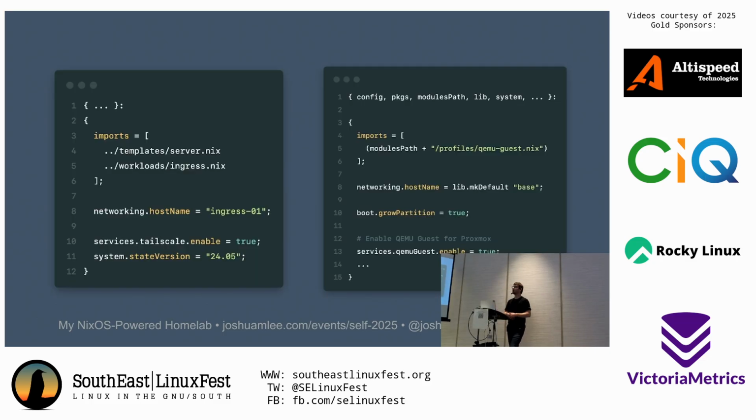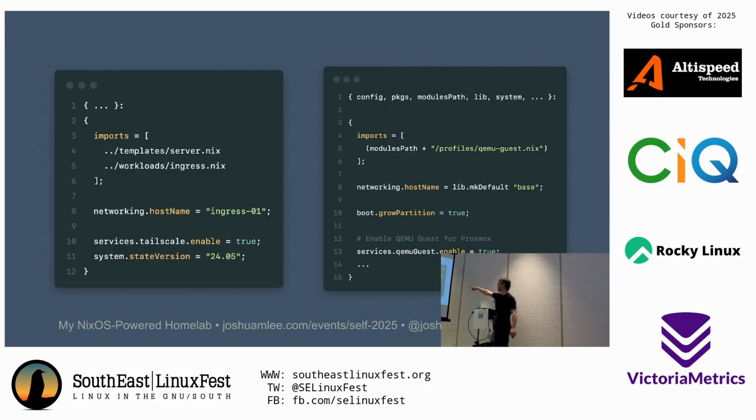So here I have, this is the complete configuration for my ingress that I use for my tailnet, right? And it's importing the server template, which is over here. It's also importing my workload. I've started defining all of my workloads in files because sometimes I want the same workload running on 3 different hosts. And so just defining them inside the hosts stopped making sense. So I have a workloads folder, and that's got all of my ingress routes and everything in it. And I can put that on as many ingress hosts as I want. That's not important. The important part here, right, is I've got networking.hostname equals ingress-L1.